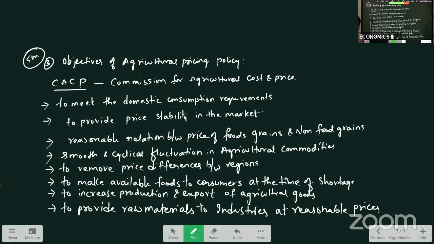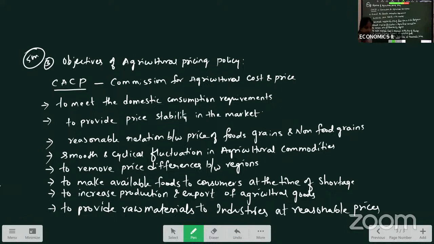So how was this policy introduced? Because there were no proper remunerative prices for agricultural products, our government started the CACP, the Commission for Agricultural Costs and Prices. They have introduced this agricultural pricing policy.